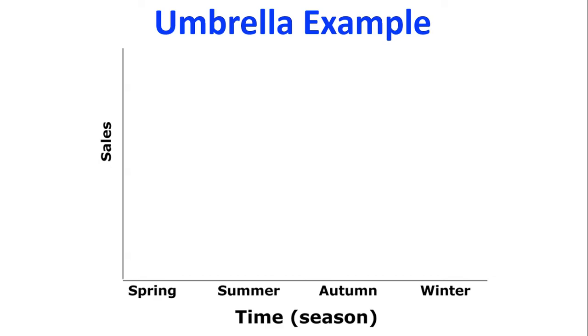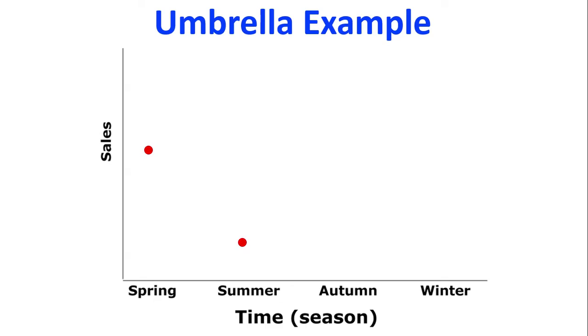So let's start by thinking, what might the sales of umbrellas be like in spring? Well, I think that's going to be somewhere around mid-range. In spring we're still getting showers, we're coming out of winter, so we're still getting some rain, people are still buying umbrellas, but it's not really high like in the middle of winter when we get a lot of rain.